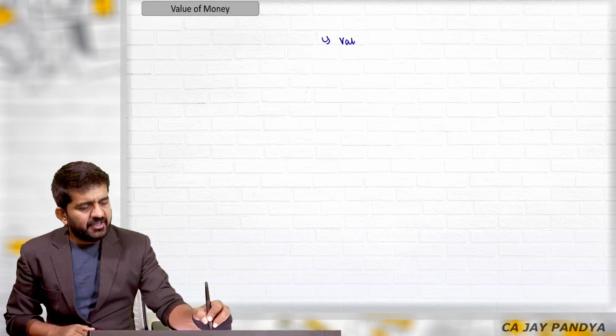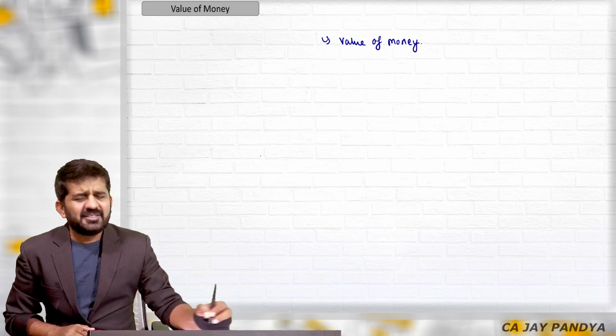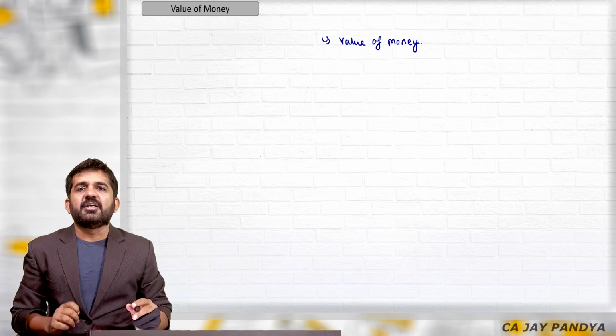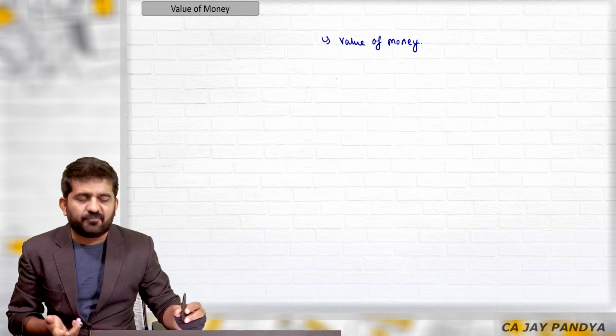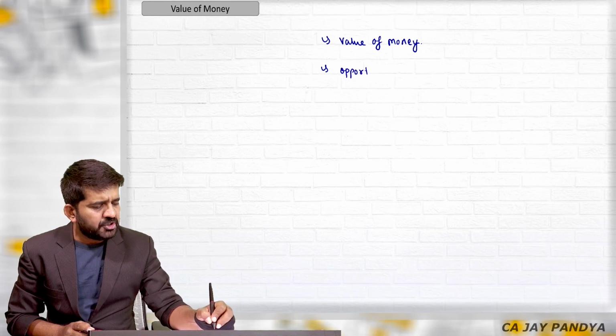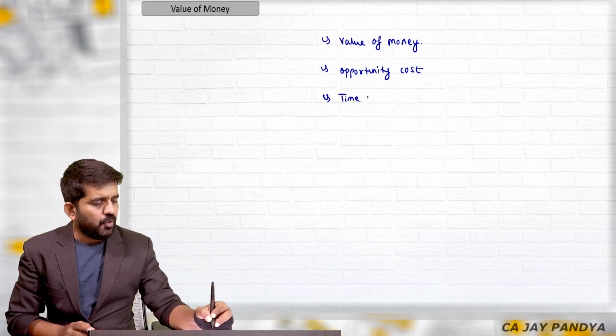The three major points which you should learn before starting financial management are: number one is value of money. This is somewhat a topic of economics, but it should be absolutely clear before starting the concept of financial management. Another is opportunity cost. And third is the time value of money.